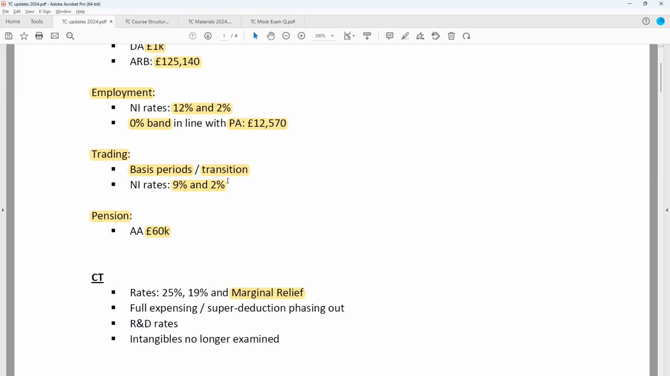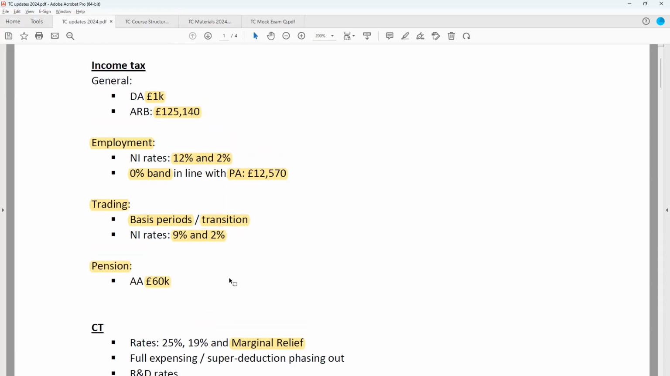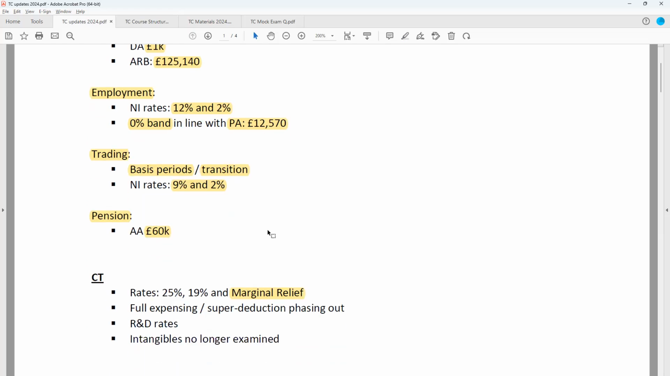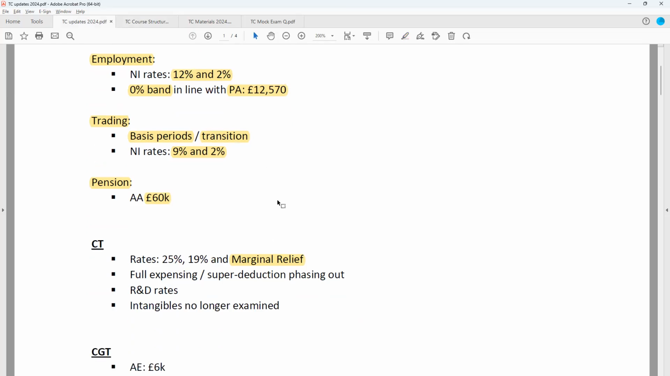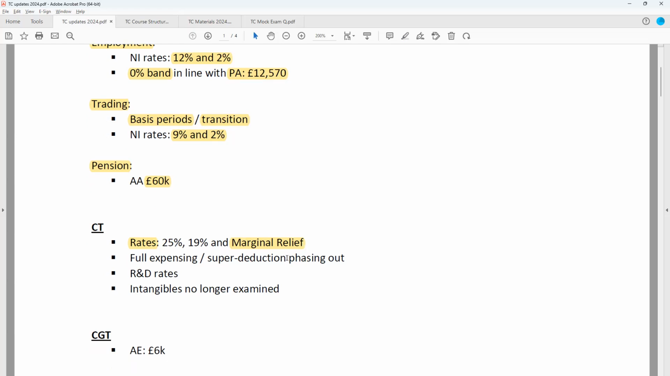I'd say probably the most significant changes are the basis period rules for unincorporated businesses, and the potential for a question on transitional profits if this is the only year it's going to be included in the exam. Corporation tax rates is a significant change, particularly the reintroduction of a marginal relief, as we expect to see that in the exams in 2024. Definitely there'll be something on basis periods as well, we think.